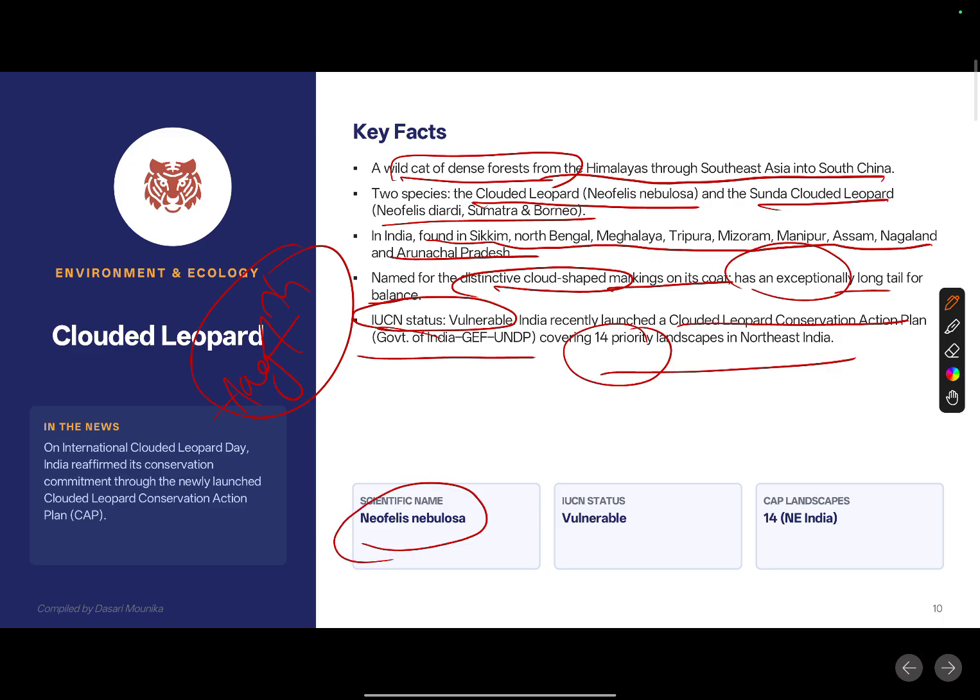Neofelis nebulosa. IUCN status is vulnerable. The landscapes, 14, are mostly in northeastern states. So this is all about the clouded leopard.